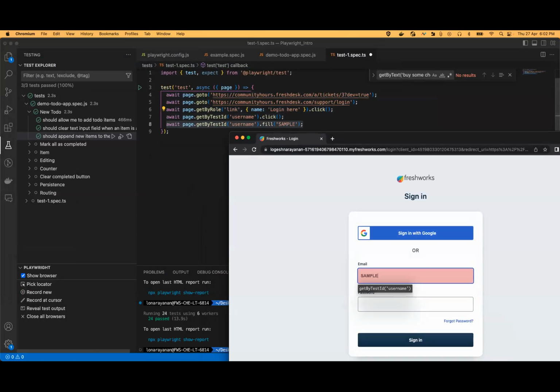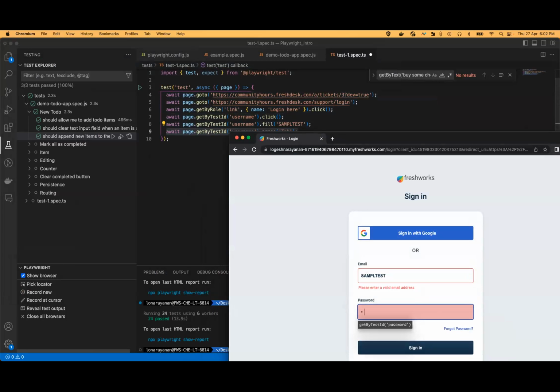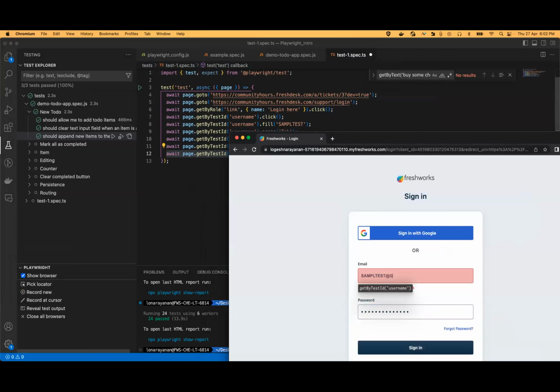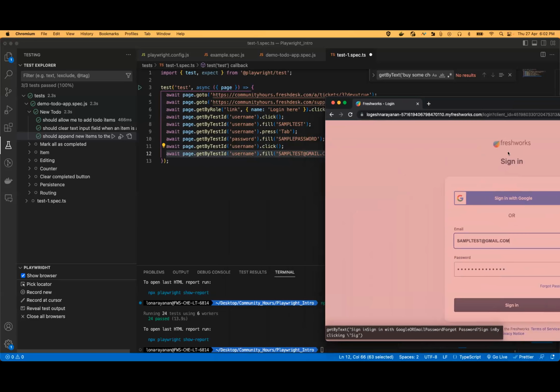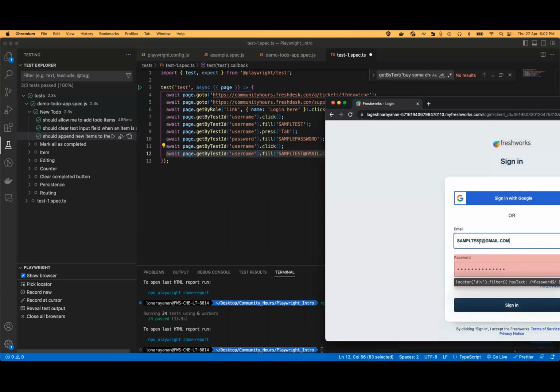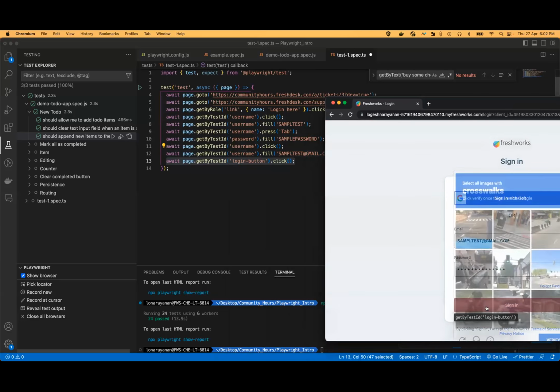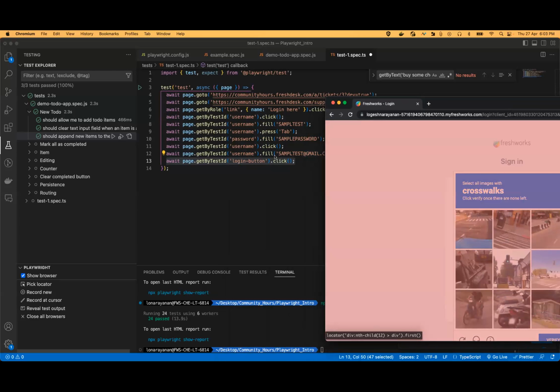So for example, a test user and password. Whatever we are using over here, if we click sign on, the code would be generated over here.